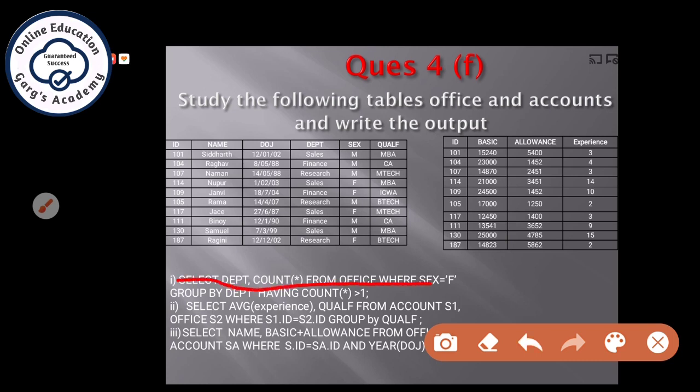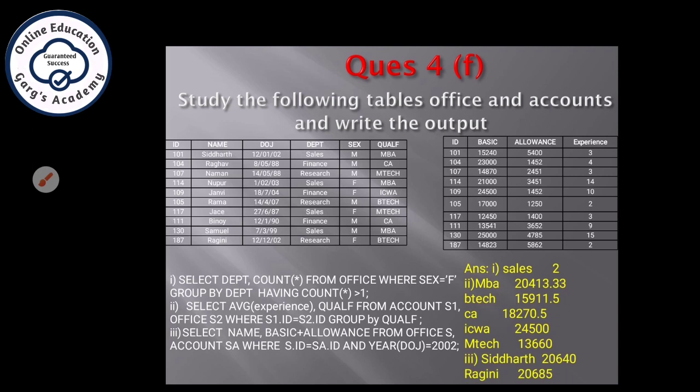First question, select department, count star from office where sex is female. So this is the office table, and now we can check how many female candidates are there. There are only 4 female candidates. Now you have to group them by the department column. So here the sales department has 2 female candidates, finance 1 female candidate, and research 1 female candidate. But now you have to apply having count star greater than 1, which means only sales will be the result in this way.